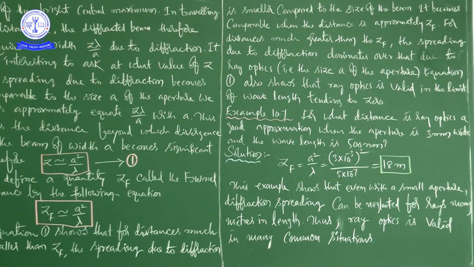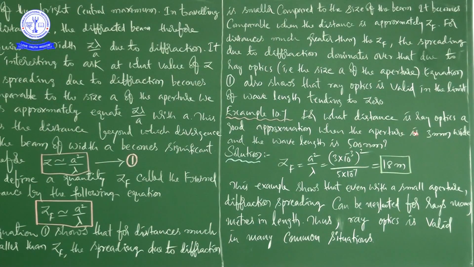So we have to find the Fresnel distance. Don't see this as just a problem; you have to visualize it, because it helps us understand the validity of ray optics over wave optics. It looks very small, with one formula where you substitute the given values and get the answer, but it helps a lot to imagine the validity of ray optics over wave optics.